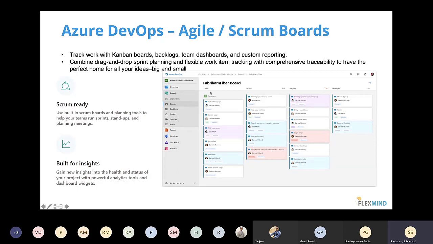Kanban is just creating a backlog item, assigning it to a particular team, and the team completing it. Then I'm moving it to the next section, performing testing and deployment, and moving it to the done state. So these are just your normal operational activities on the Kanban boards. Any doubts on this? It is a plain, very simple method that you can use. Any doubts on this?